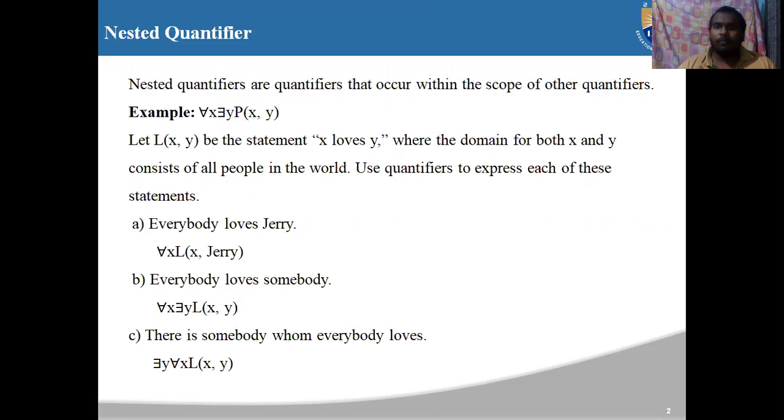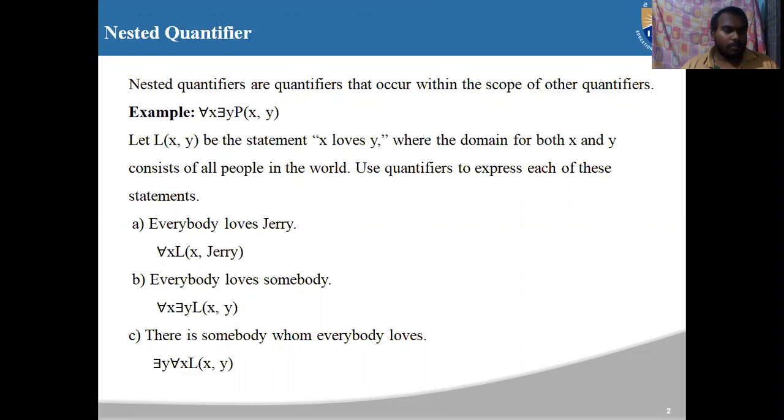Some of the examples, or questions, are given here. Let us discuss the first one. Let L of x comma y be the statement x loves y. Here x is a variable and y is a variable.